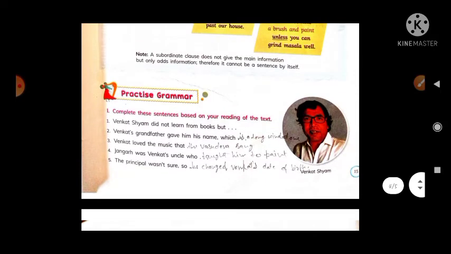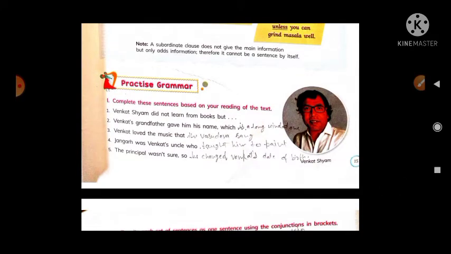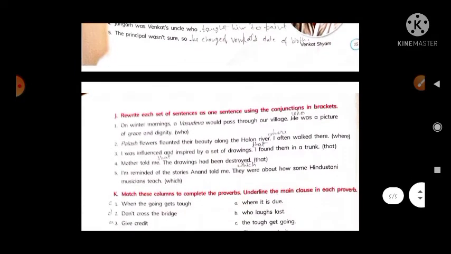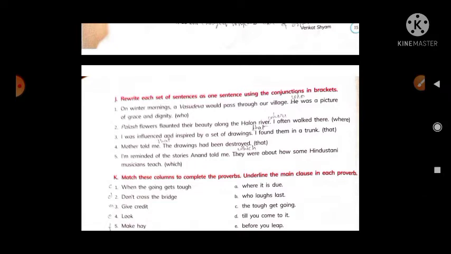When you read and group these sentences, you also identify in which page or which part you have to see these words or sentences or phrases. So read out all these phrases and complete the sentences.